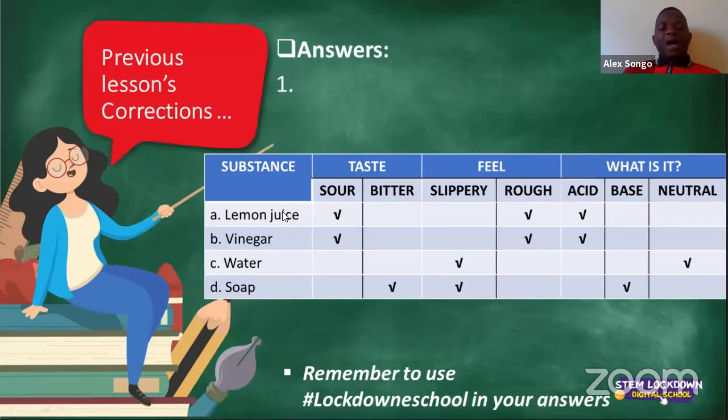lesson. So number 1, lemon juice. Is lemon juice sour or bitter? Ladies and gentlemen, lemon juice is actually sour. We feel sour because we taste it, and let us recall from the previous activity on Tuesday, we spoke about the tongue and the taste buds, and we said taste buds are found on the sides of our tongue, at the top, and of course underneath. And we spoke about the taste areas that speak to the sourness, the sweetness, in all the areas of our